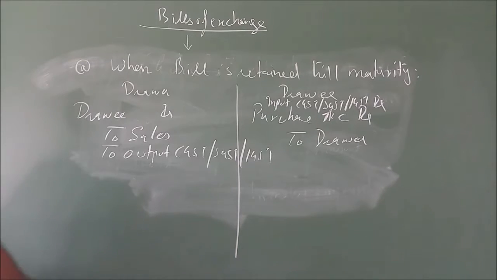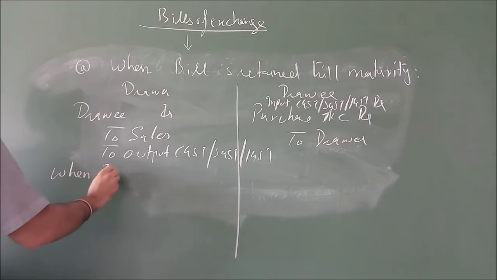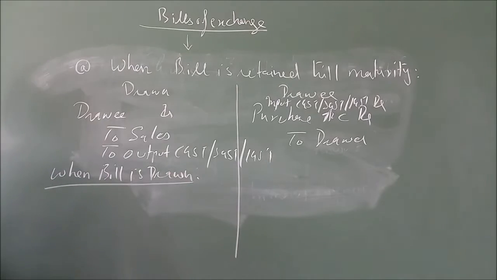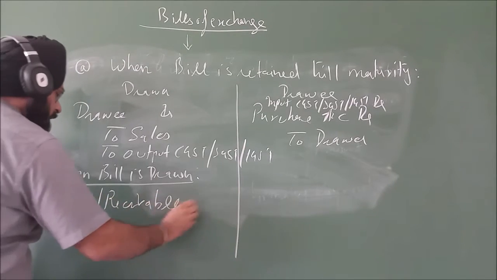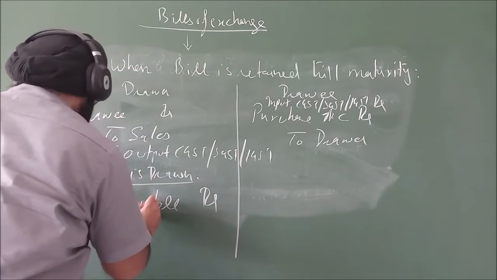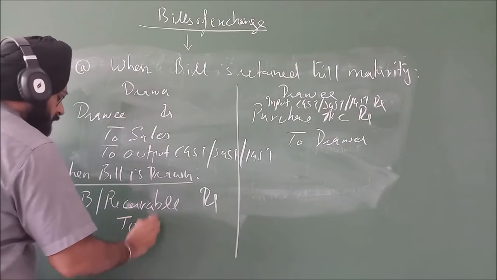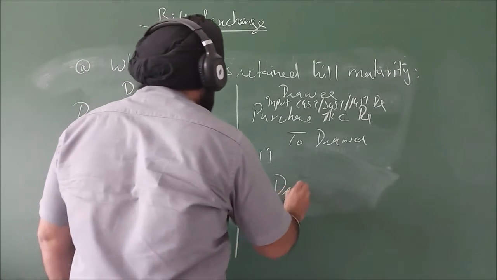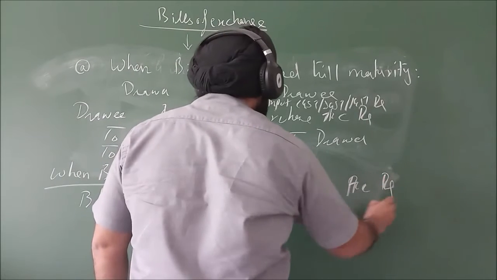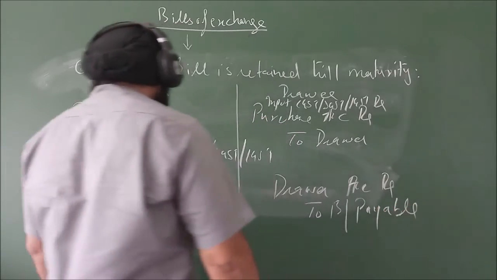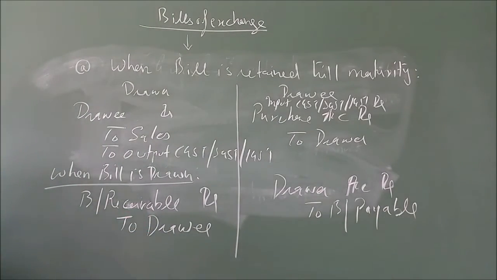Then, when the bill is drawn, now when the bill is drawn, the drawer will pass the entry: bills receivable account debit to drawee, and the drawee will write the entry: drawer account debit to bills payable. That is, BR to drawee, drawer to BP.